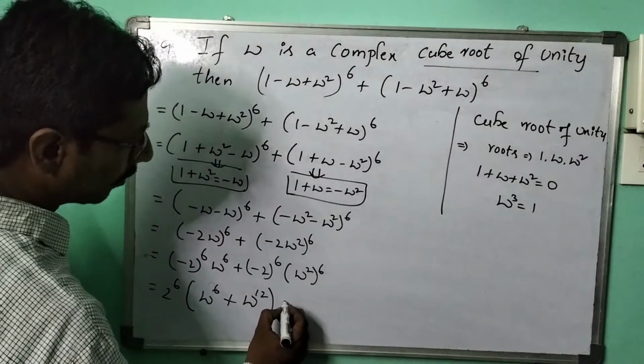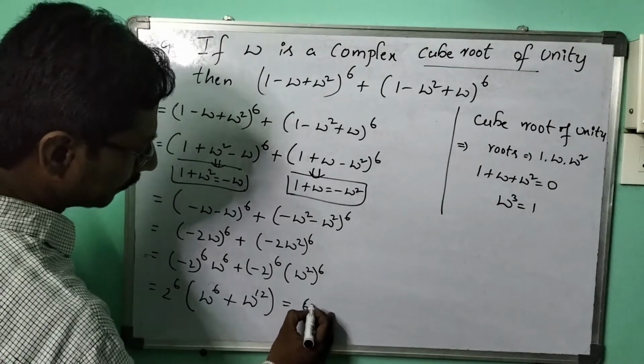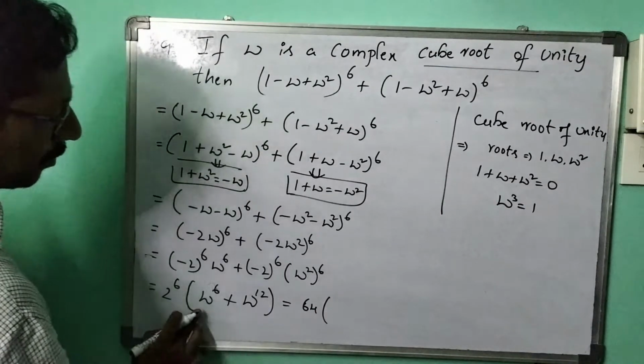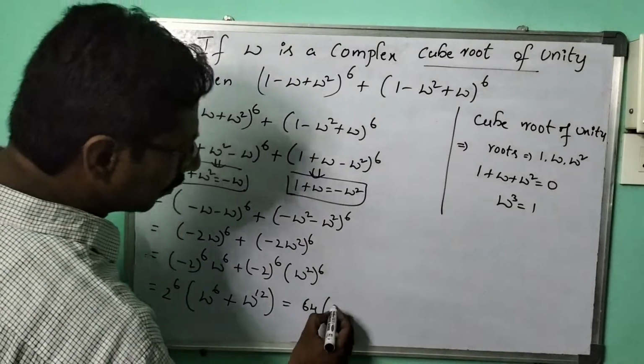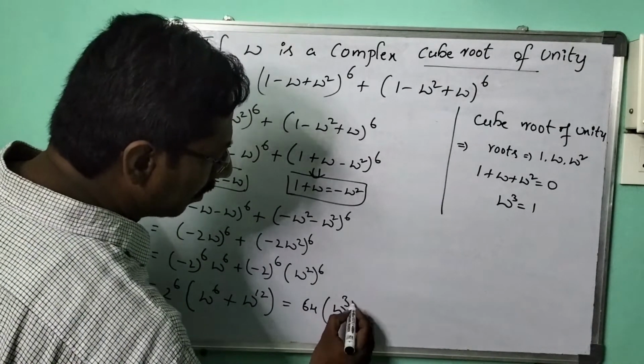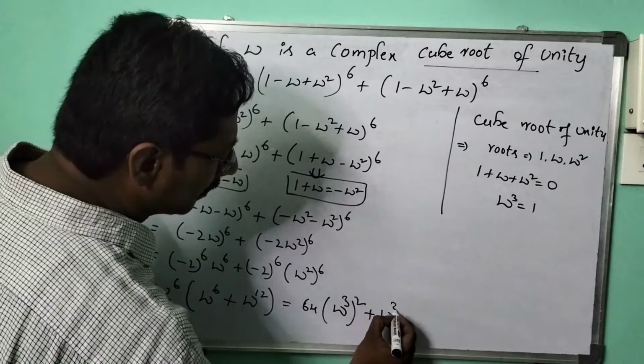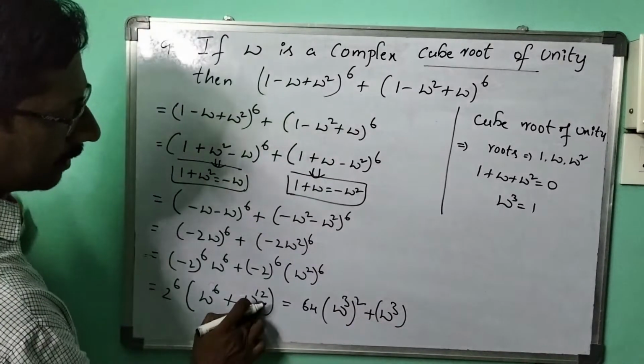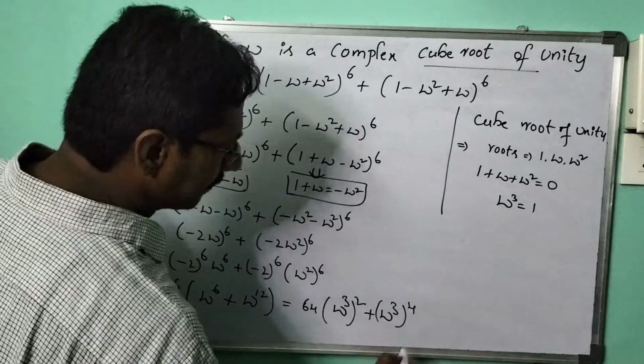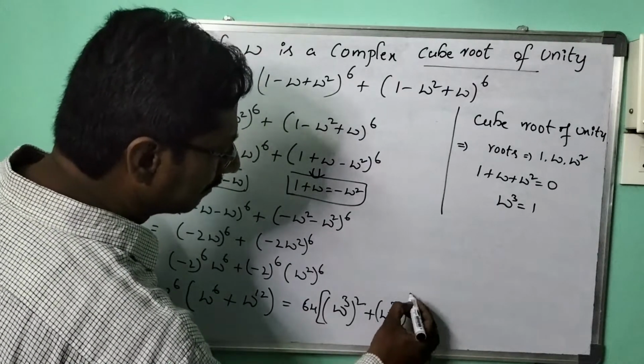Now what happens here? 2 power 6 is 64, and here omega power 6 can be written as omega cube whole square. Next to this, plus the same omega cube whole power 3, and this goes for 4 times. Let me enclose it within the bracket.